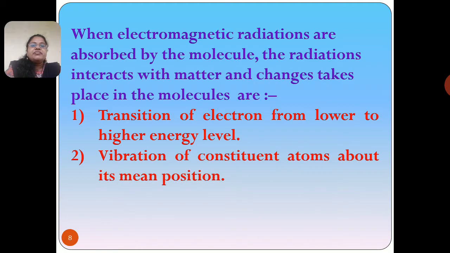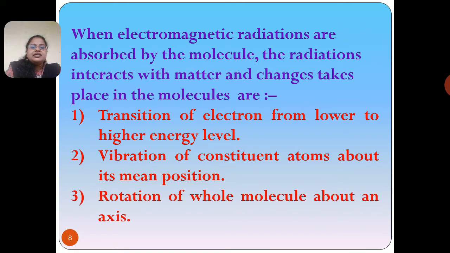Next, the vibration of constituent atoms about their mean position. And the third one is the rotation of the whole molecule about an axis. So all these three kinds of changes are possible when electromagnetic radiations are absorbed by a particular molecule.